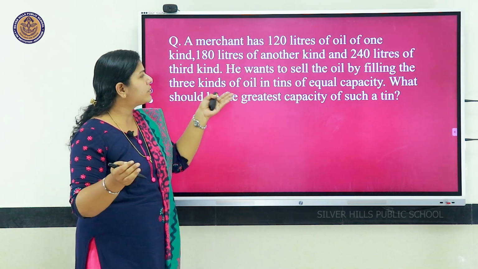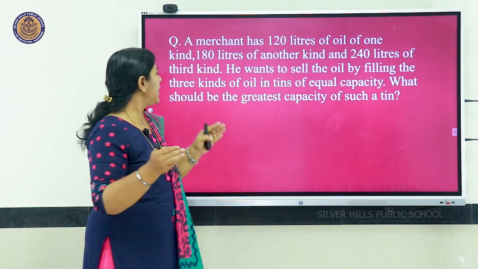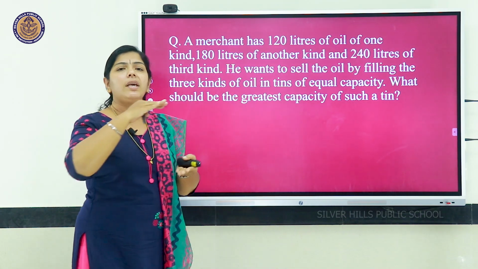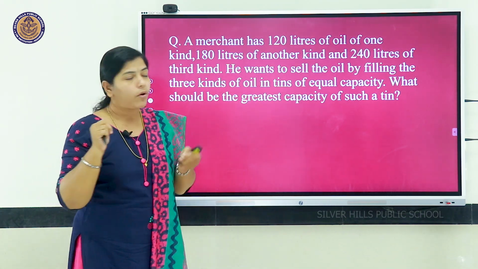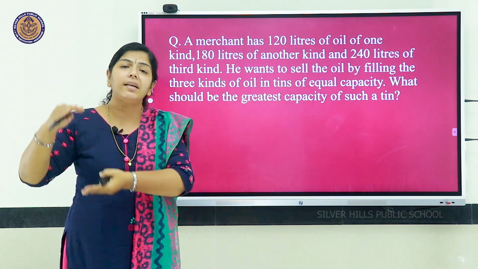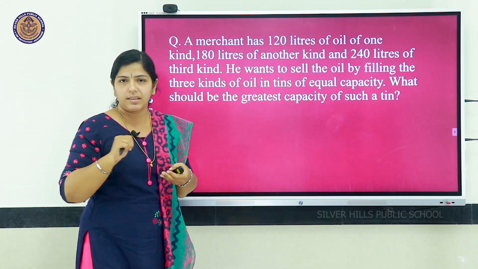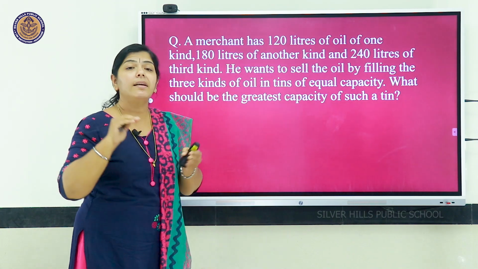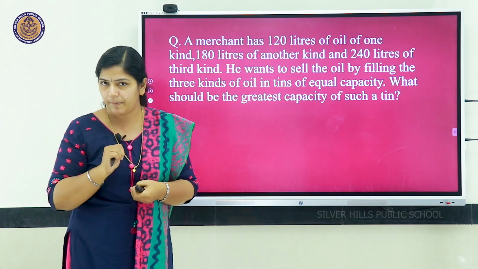Okay, he wants to sell the oil by filling the 3 kinds of oils in tins of equal capacity. All these 3 kinds of oil he had to fill in tins of equal capacity. You are asked to find what should be the greatest capacity of such a tin.